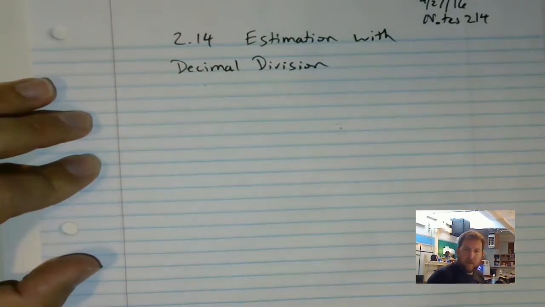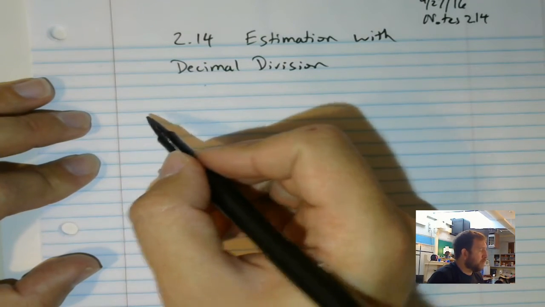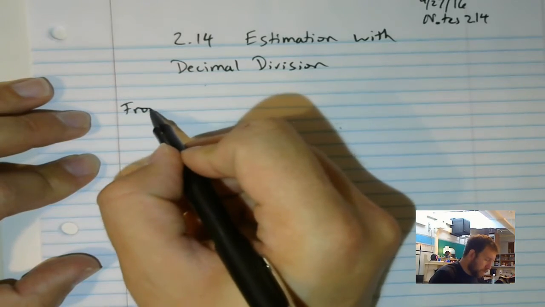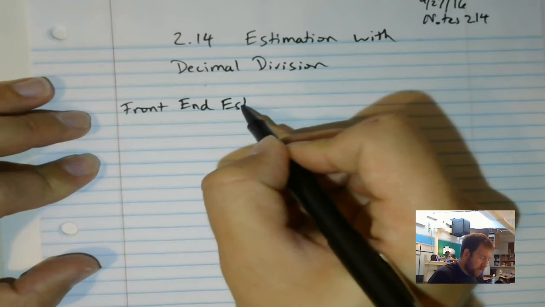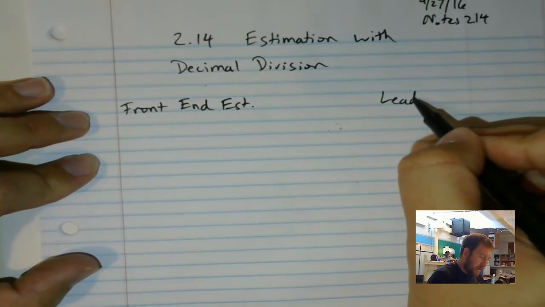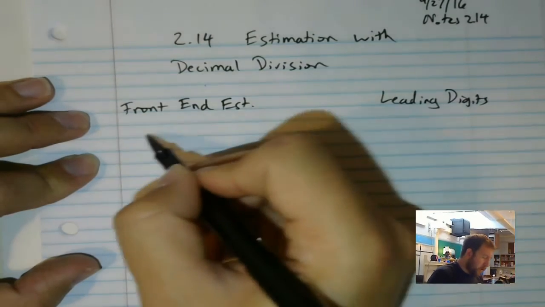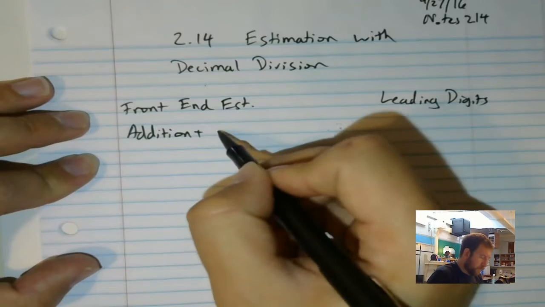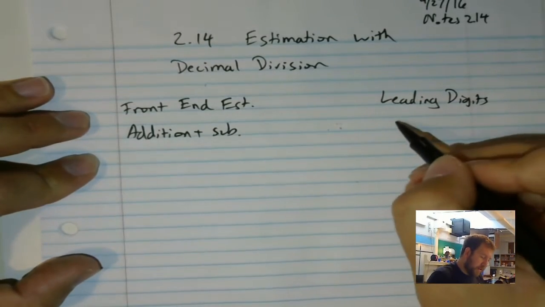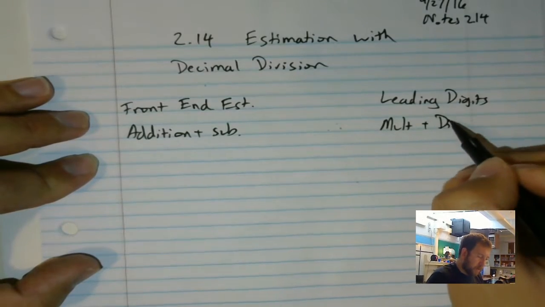So remember, we have two ways to divide, two ways to estimate. We have our, I can't remember, front end estimation, and we have our leading digits. Front end is for addition and subtraction, and leading digits is for multiplication and division.